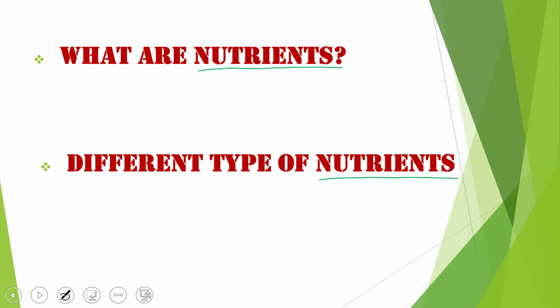Nutrients are very important for us. Without nutrients we will not be able to do work. They provide us the energy, you know about it. Nutrients are related to your nutrition, right? So what are the different nutrients?